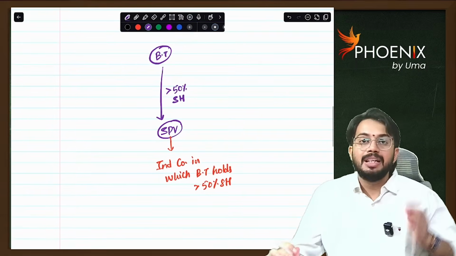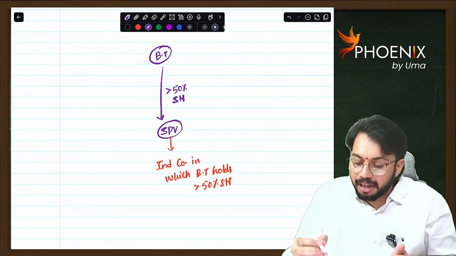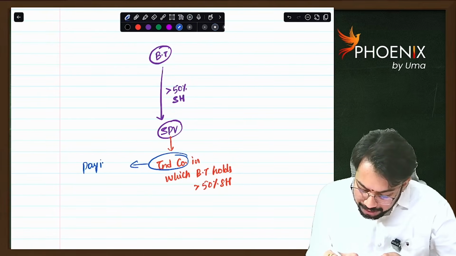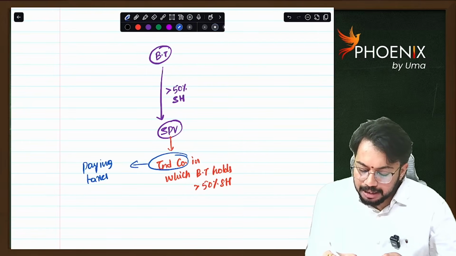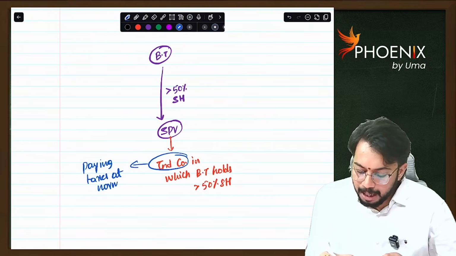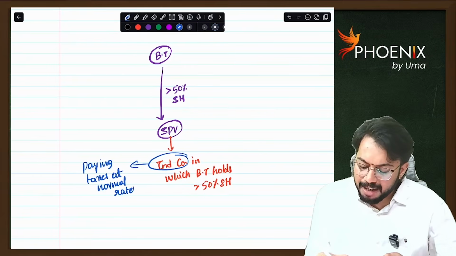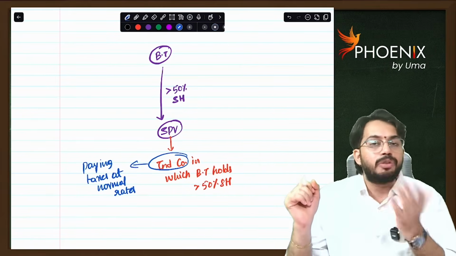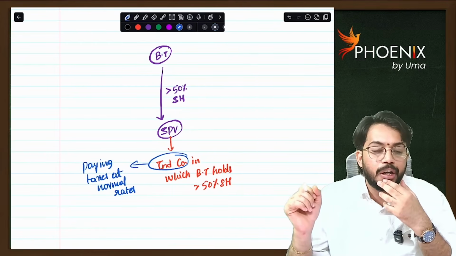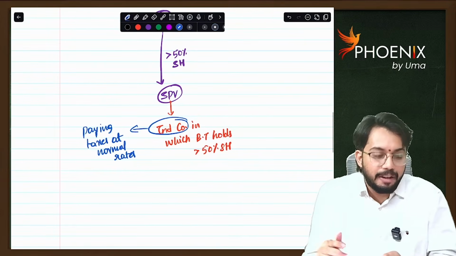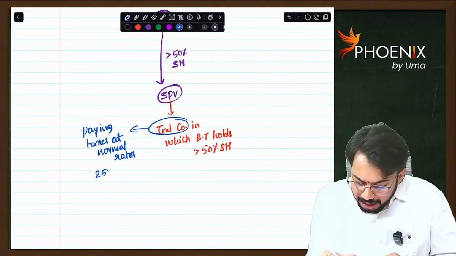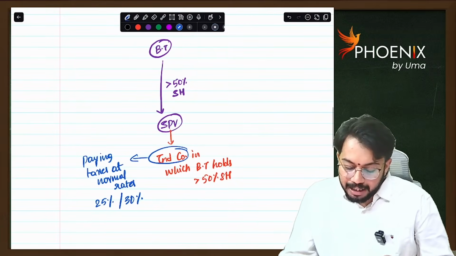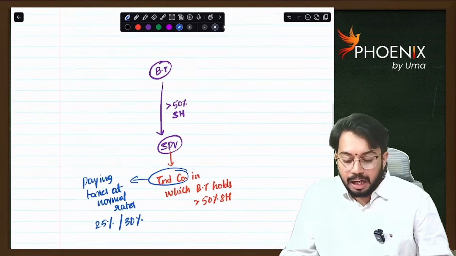Now the point is SPV is nothing but an Indian company, right? For example, an Indian company is paying taxes at normal rates. What are the taxes applicable to an Indian company? Indian company means nothing but domestic company. So we need to check turnover of previous year 2022-23. If it is less than or equal to 400 crores, then tax rate applicable is 25%. Otherwise, tax rate applicable is 30%.